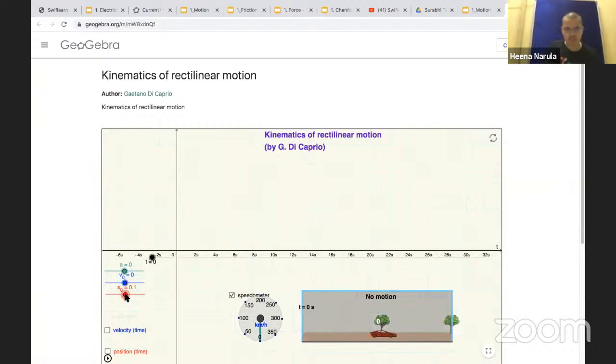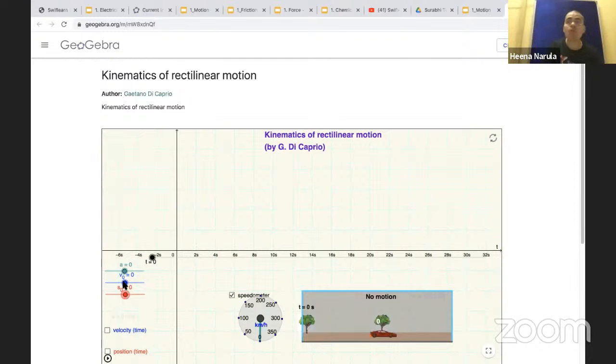Okay, first let's discover position. If I change the position, the car is changing position. Motion is zero, motion is not there. I'm just changing the position. You see, coming back. I'm changing the position. Are you able to see this? S0 is changing, right? So 112, then 120, then 132. So position is changing, but is it in motion? No. I'm just changing the position.